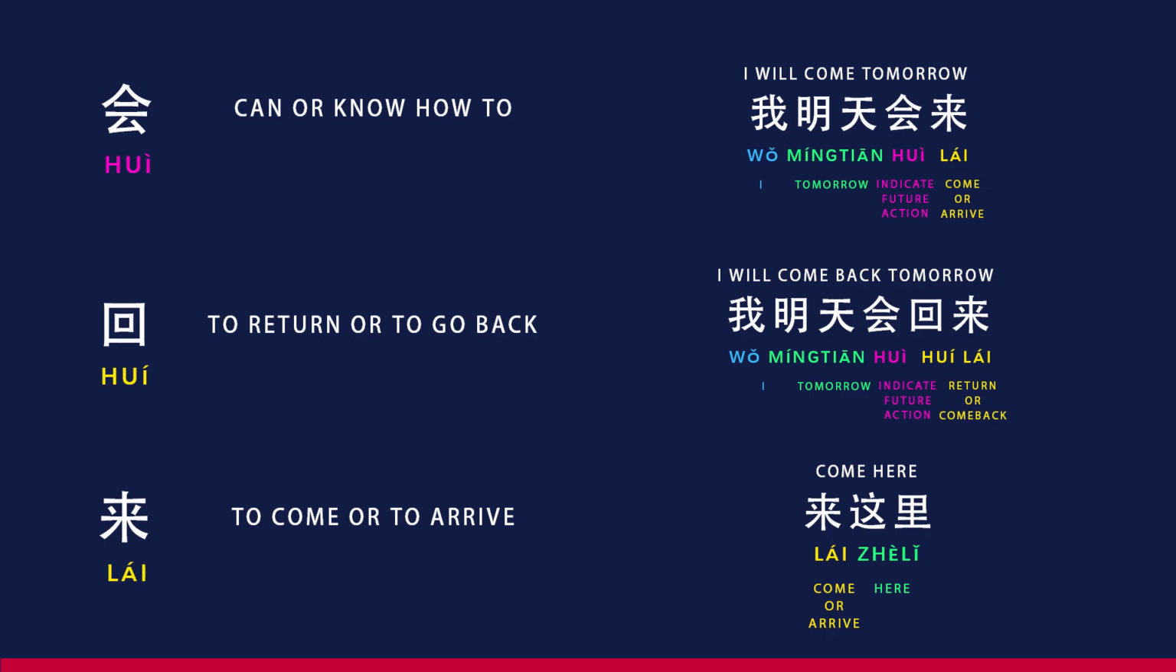To sum up, 会 is used to express future actions or capabilities. 来 alone conveys the idea of coming or arriving. 回来 is a combination emphasizing the action of returning or coming back. These examples highlight the nuances of using 会 and 来 in different contexts. 来 can be used independently to invite someone to come, while 回来 specifically emphasizes the action of returning.